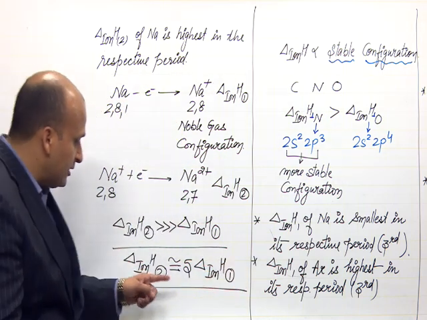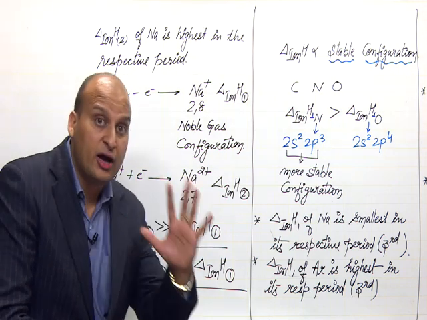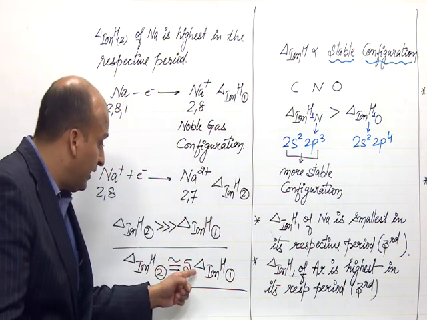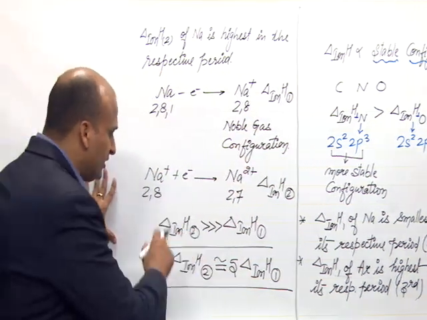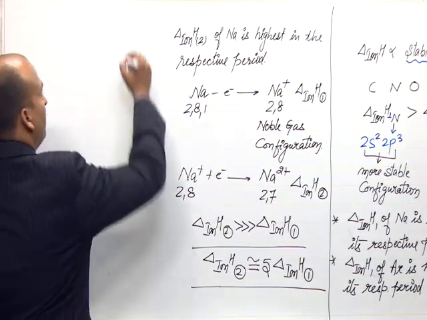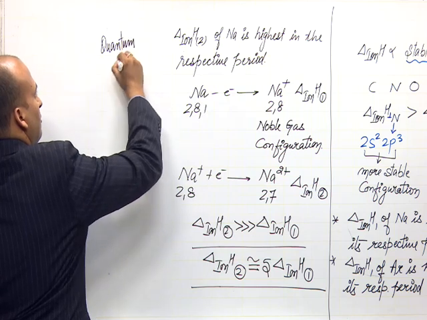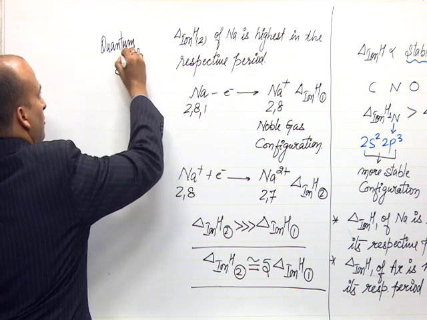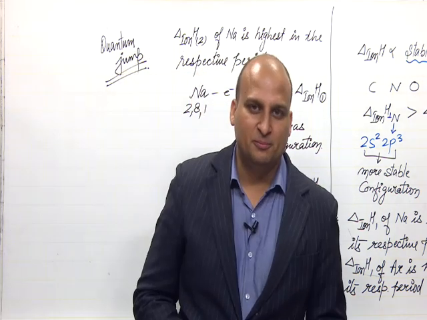So, in this case, the second ionization enthalpy of sodium is 5 times the first ionization enthalpy. And dear friends, this thing only is termed as quantum jump. Which means a huge jump.